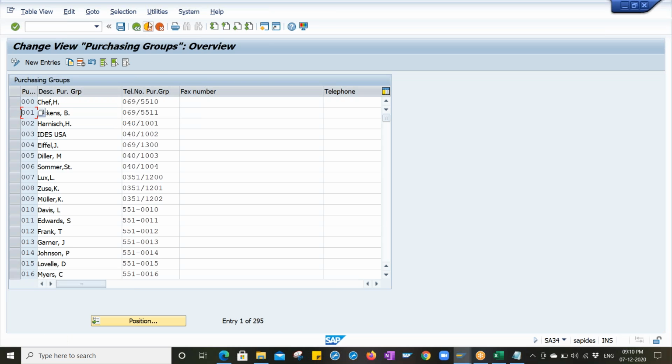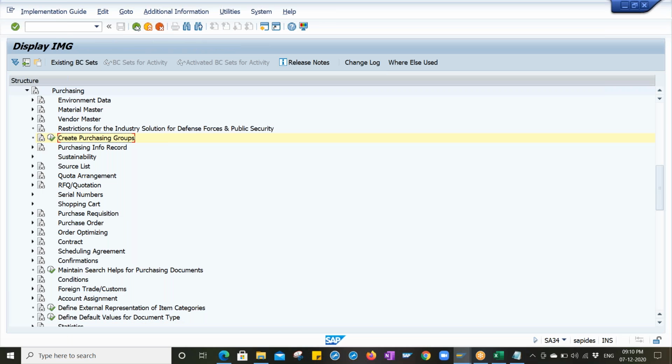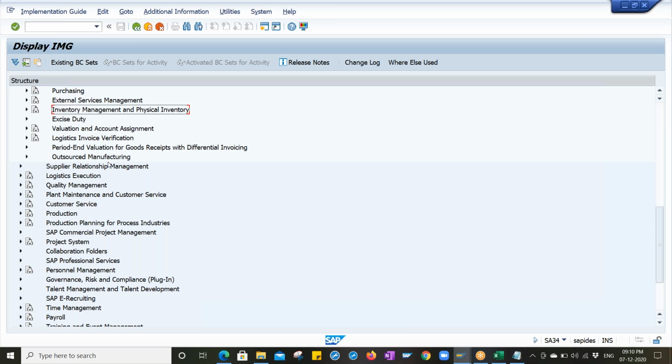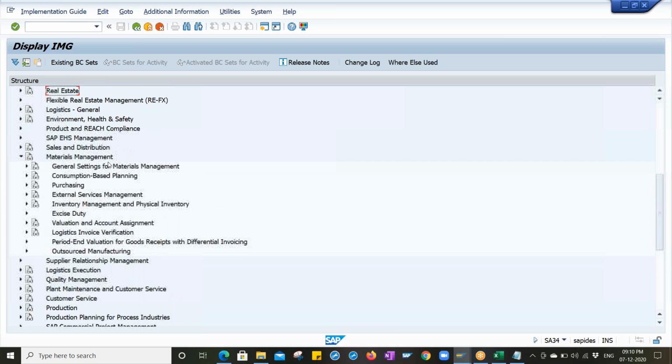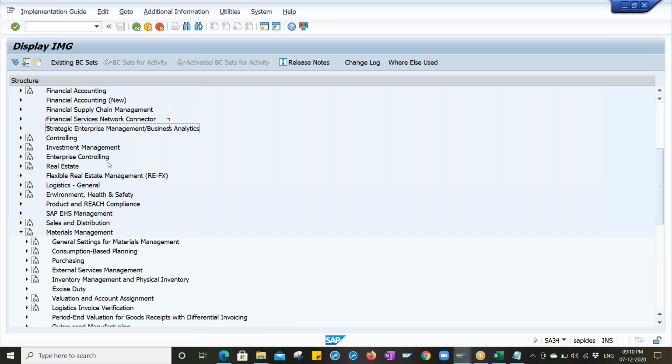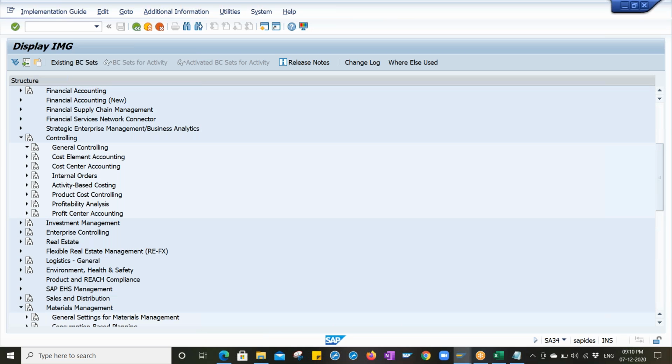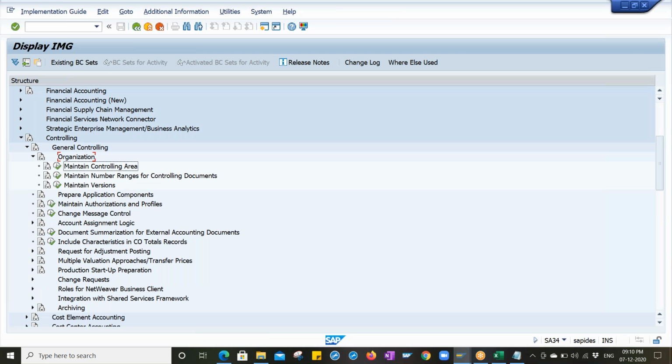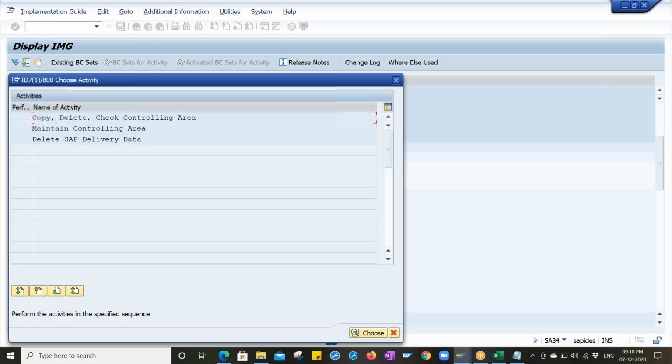So till now, Sandeep, any question? No, only just that controlling area. So I will go through the videos once we share the video. As I told you, let me repeat a little bit so it will be helpful for you. Don't worry about this controlling area. Just try to complete the configuration so that you do not face any financial or controlling related issues. For that reason we have to define it.